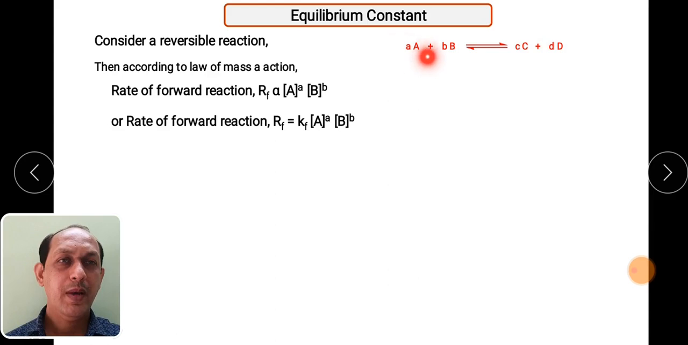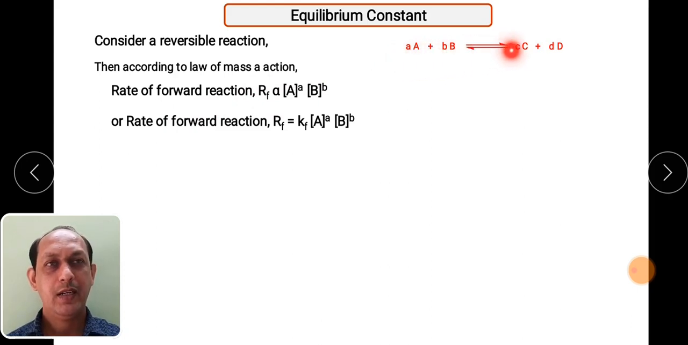By the law of mass action, how can we write the rate of forward reaction? This is a forward reaction, where the left side reactants get converted into right side products. In that case, the rate of forward reaction is directly proportional to the concentration of reactants A and B raised to the stoichiometric coefficients small a and small b. To remove the proportionality sign, the rate of forward reaction is equal to a constant, small kf, times the product of A and B.